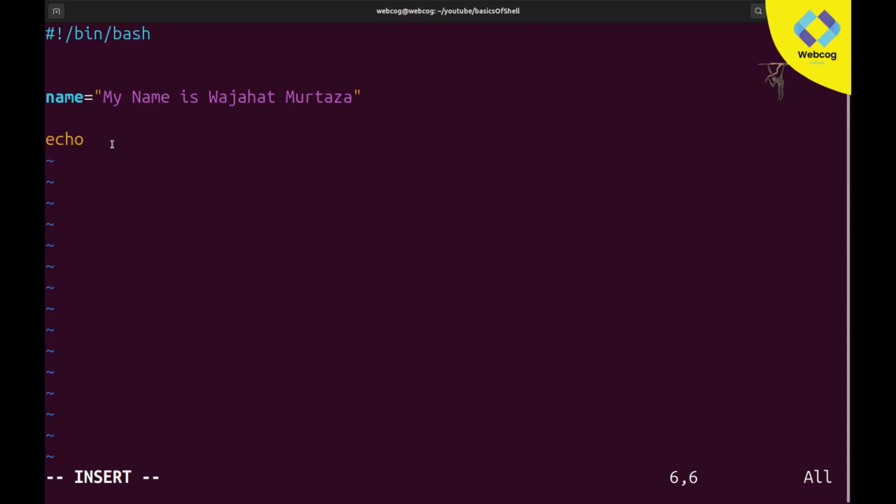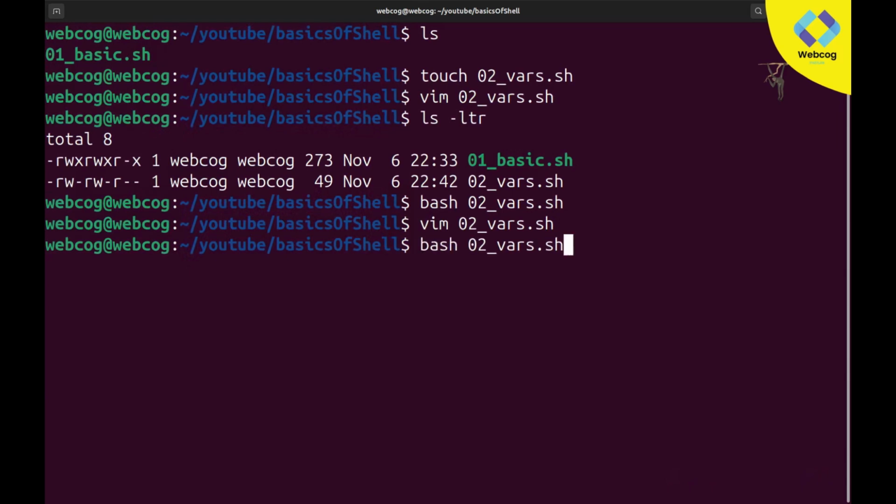So whenever you need to use your variable, you just need to write your dollar sign, and after that just type the name of your variable. So I will type echo dollar sign name. When this echo command is called, it will print this variable, and in this variable we stored this value, and our value will be printed. I'm going to save this file and run it, and you can see it is printing my name is Wajahat Murtaza. So it means our variable declarations are working fine.